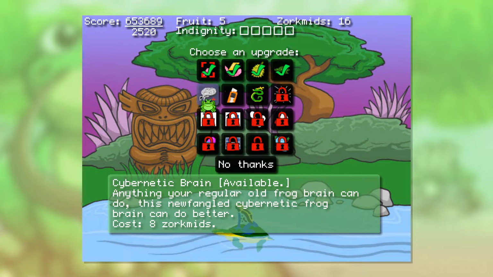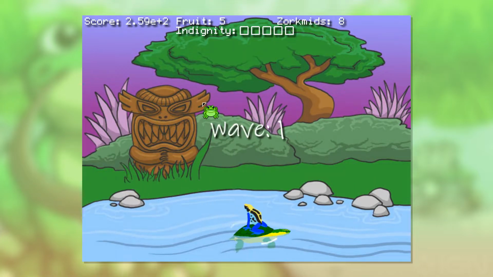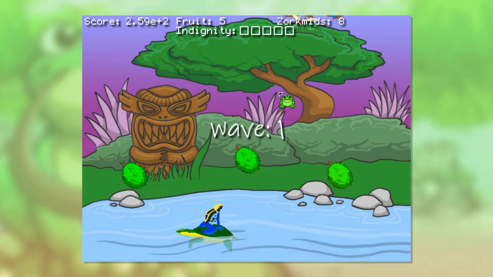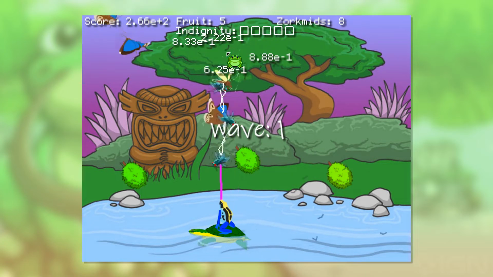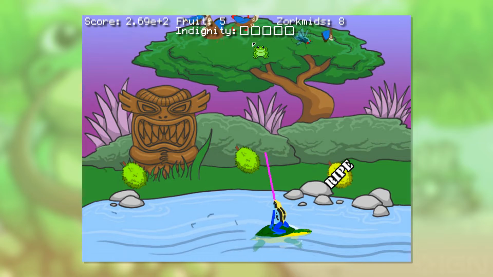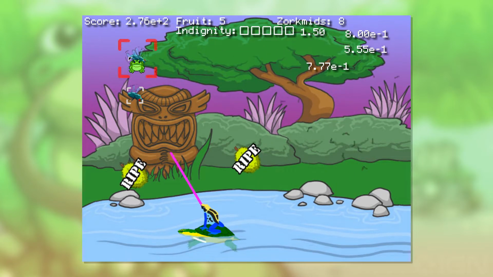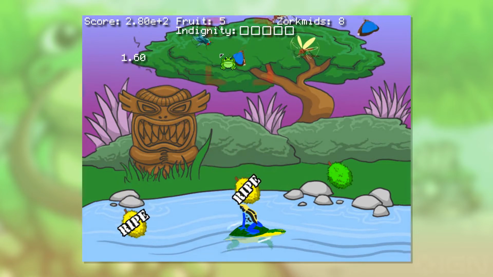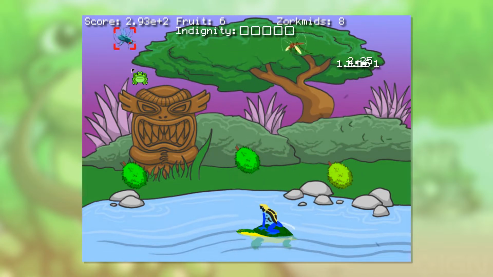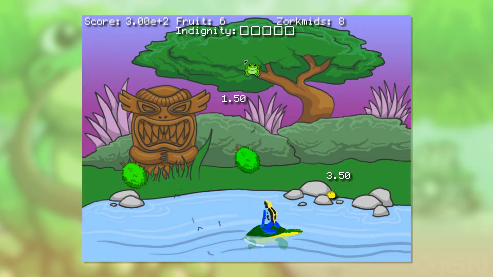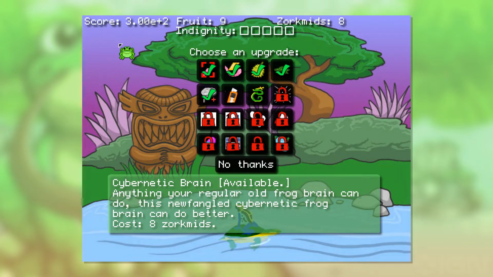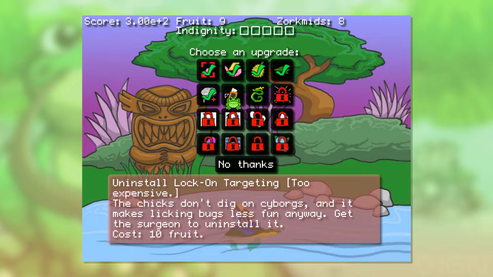Cybernetic Brain. Now, we don't have 8 fruits, but that doesn't matter because we're going to pay in Zork mids. So the Cybernetic Brain upgrades our regular old frog brain into a cybernetic brain. And as you can see, the fractions have changed. Now, you may be wondering, what does that number notation mean? And I should be able to say, as a math minor, what it is. But I don't remember. So we'll just assume that it's a different form of fractions, the double fraction, more than likely. So our next upgrade is to uninstall the lock-on targeting, which, yeah, makes sense.